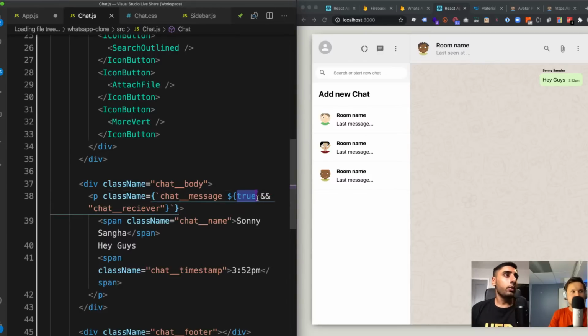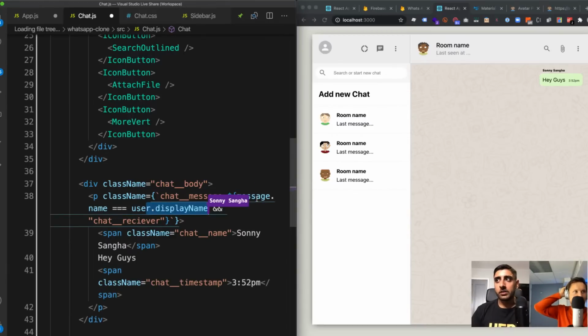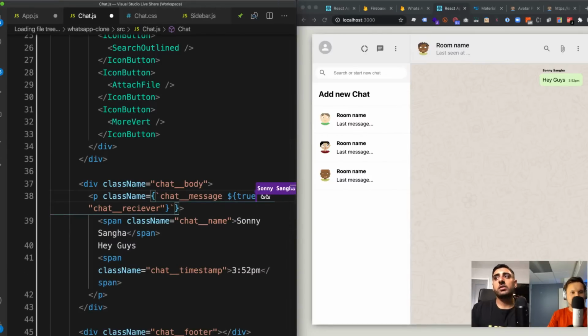So once we pull it from the database, you're going to see this expression here. Yeah, so it's going to say if the message name is equivalent to the user's display name, so that's what you log in with, then we render it as you're the receiver. Got it. And this will render to true or false, but for now we're just going to assume it's true, right?